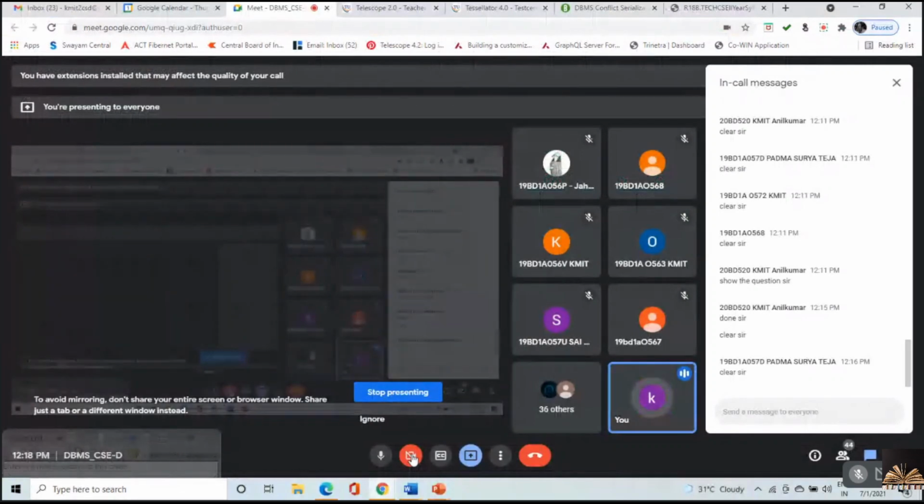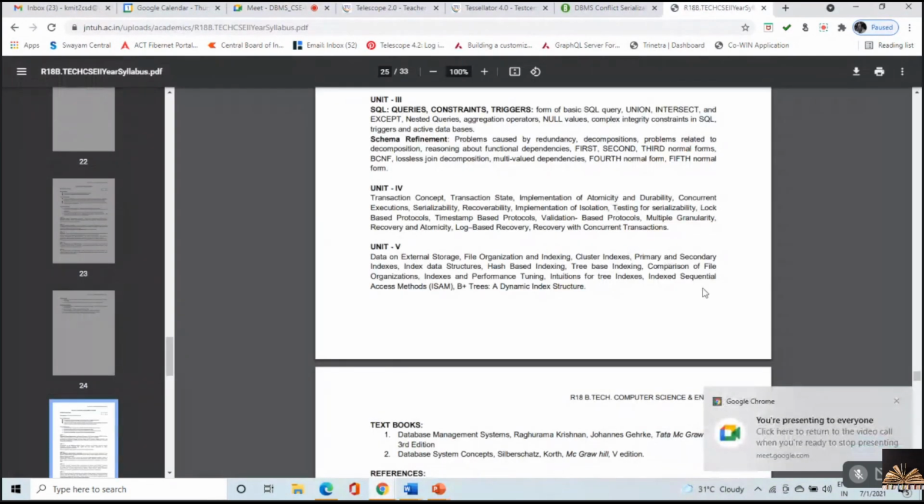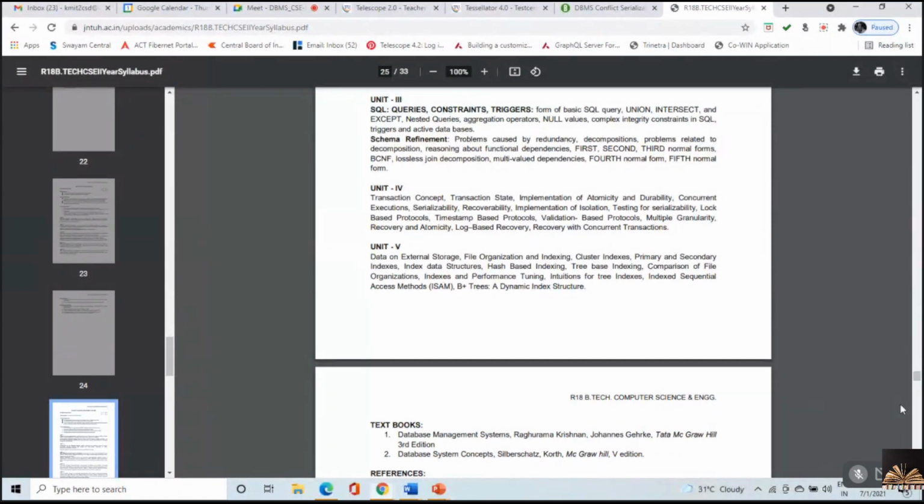Next, we have to go with testing for serializability, Amma. We'll be working on that in the next class. So you will be using something called a precedence graph, and then we have to work with log-based protocols, timestamp-based protocols, all that stuff. Okay, that would be simple topics only, but it would be interesting as well.